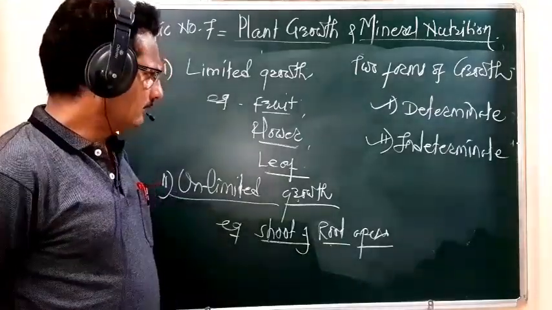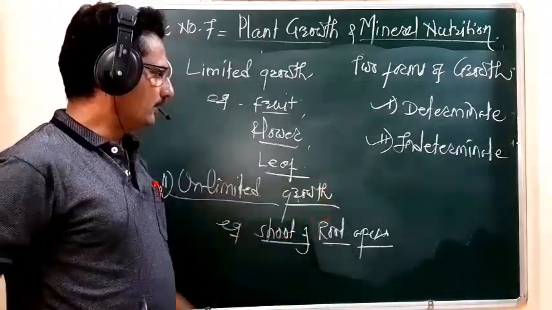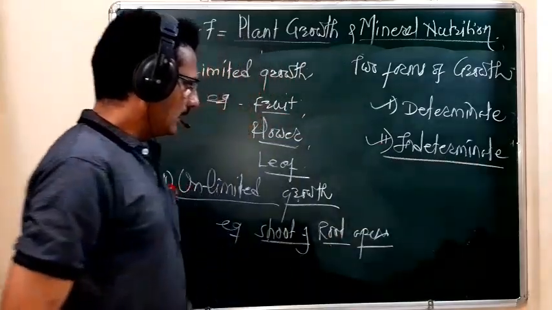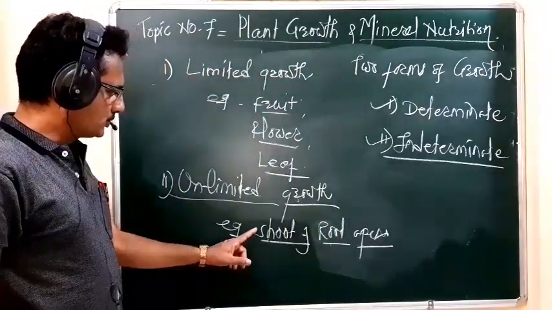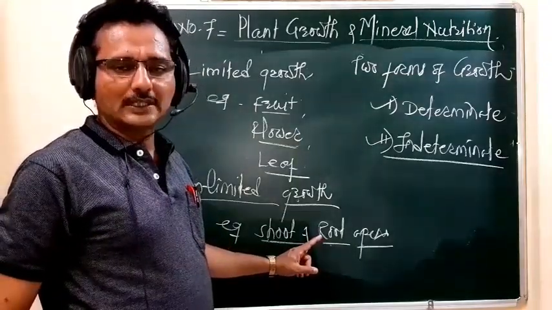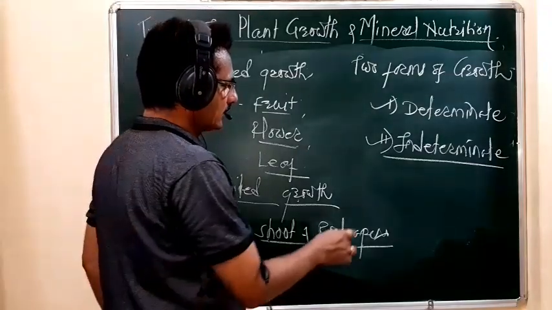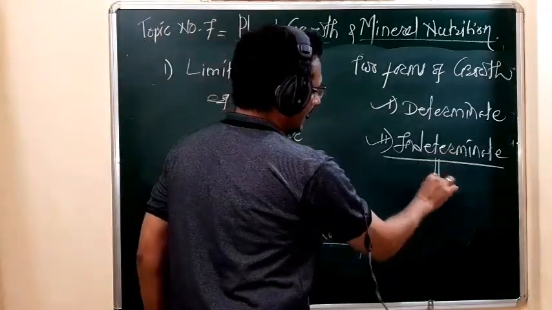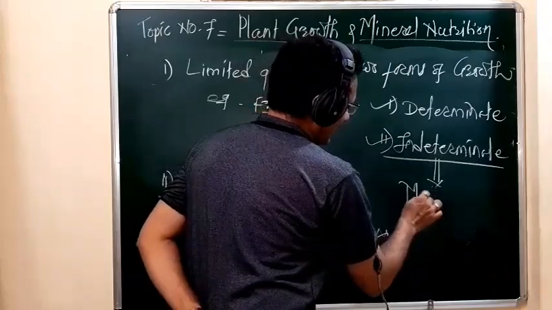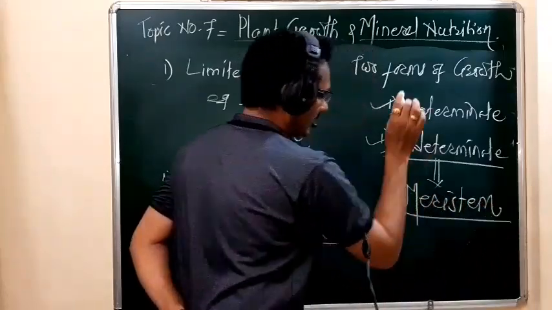Then what is our interest? Our interest is in the case of indeterminate growth. So in the plant, especially in the shoot apex and the root apex, why is the growth indeterminate? Remember, in the plant the growth is indeterminate because of the meristem.